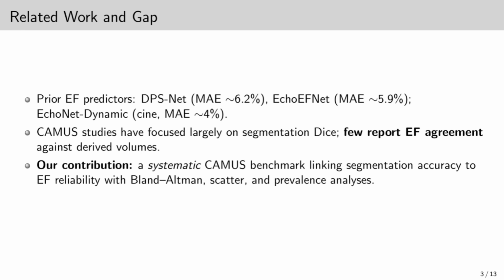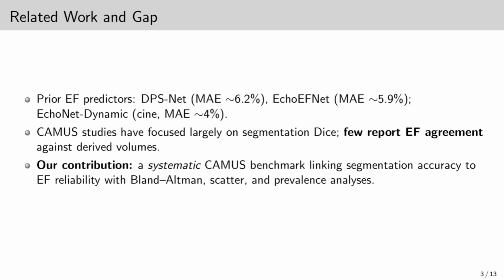EcoEFNet did slightly better with 5.9% error and correlation 0.89. EchoNet-Dynamic, trained on a very large video set, achieved 4% error and correlation above 0.95. These are strong results, but there are trade-offs.